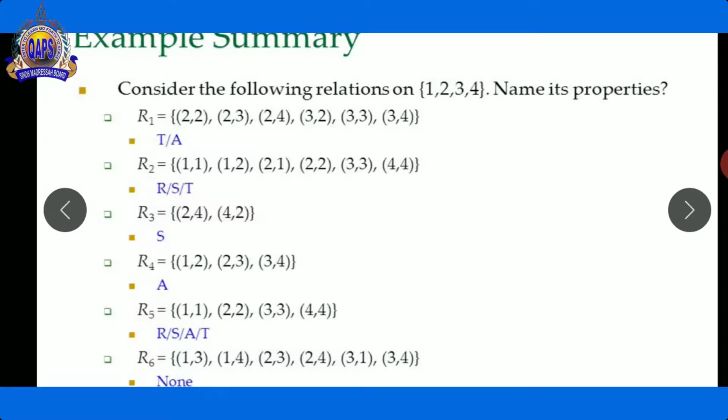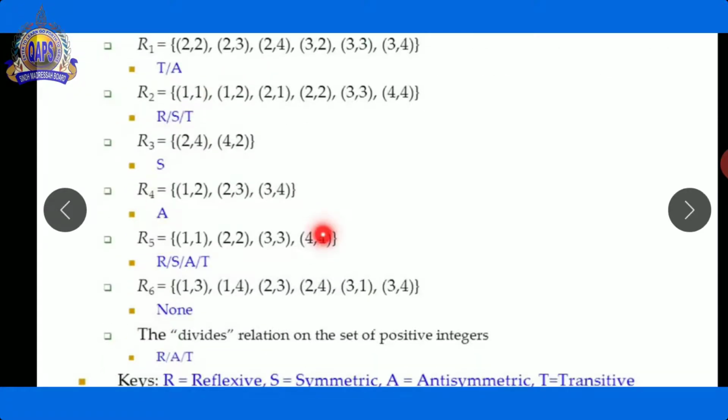So there is no symmetric property, but you can say that there is also a symmetric property here, because 2, 3 and 3, 2 are already here. So that's why we can say that the symmetric property is also here.